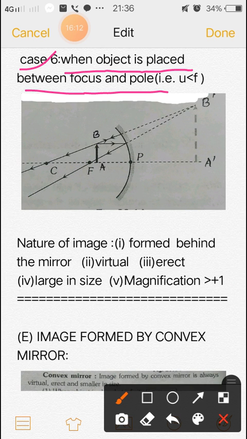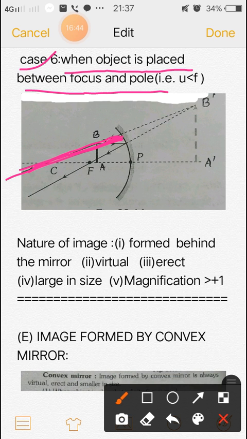A parallel ray is incident on the mirror. After reflection it goes through F, you can see, and another ray which is passing through the center of curvature is reflected back along the same path.